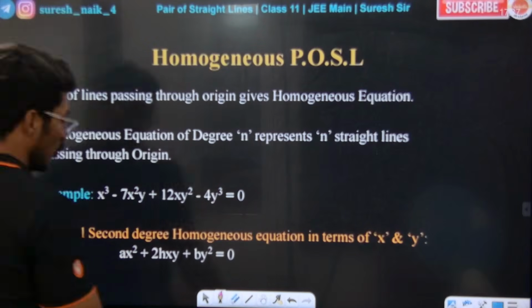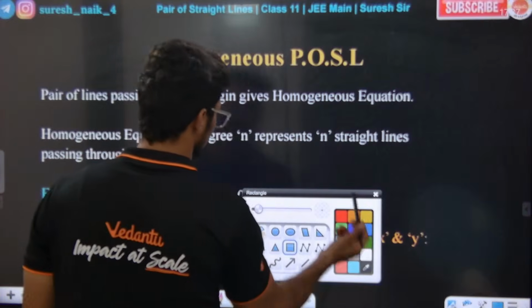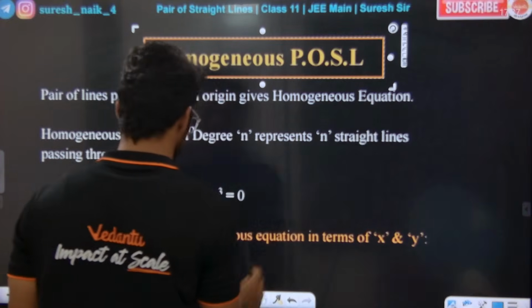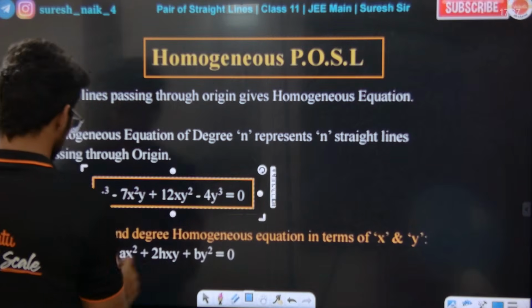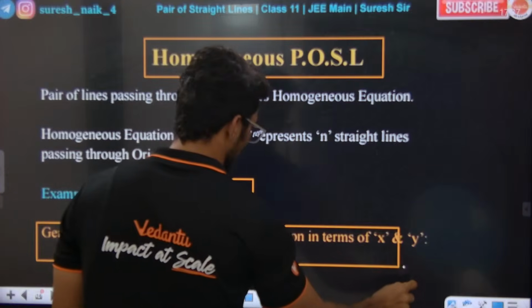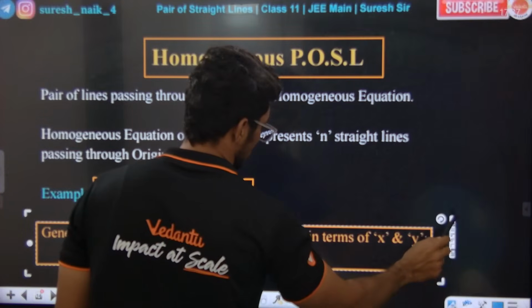Check. Now, what does homogeneous pair of straight lines mean? The standard equation is this. For example, this is the standard equation. A general second degree homogeneous equation in terms of x and y will be this.